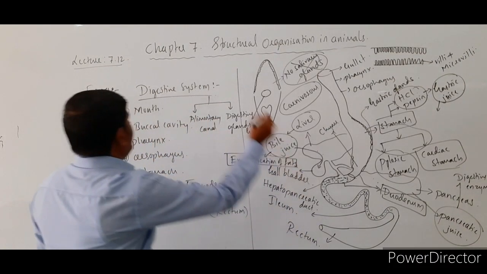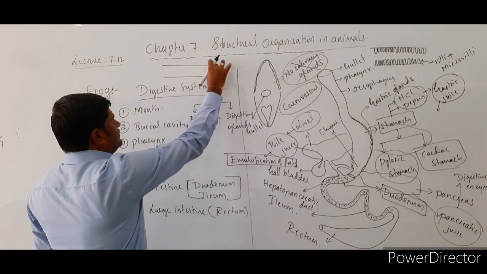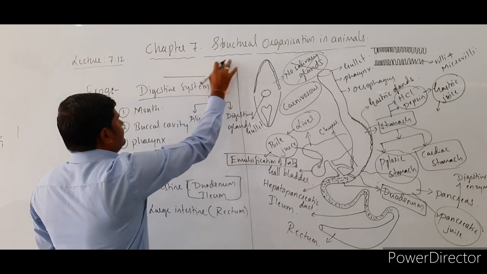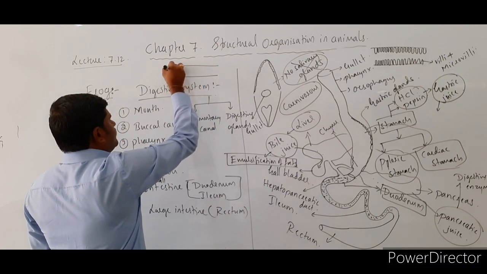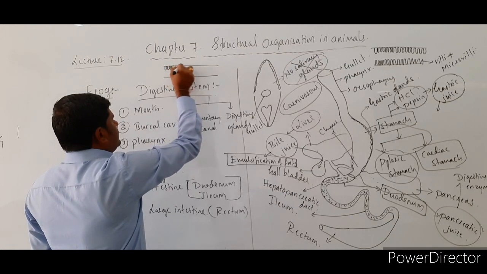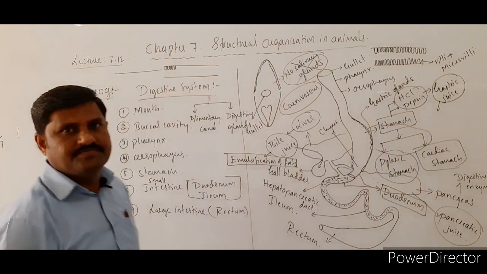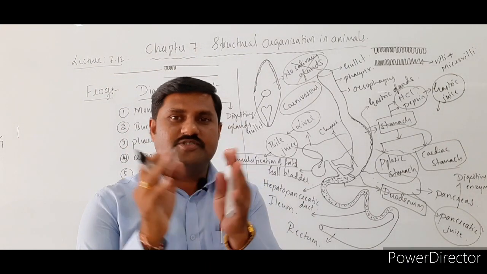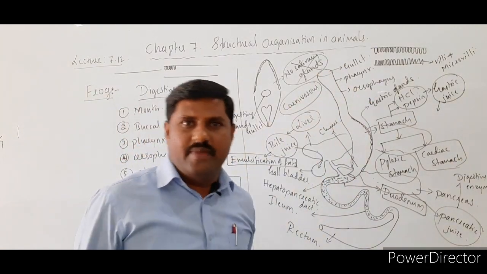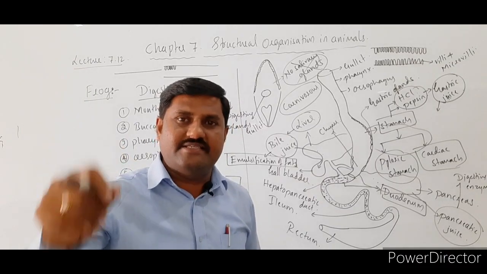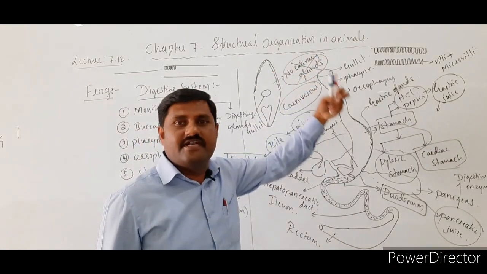See here, if the intestine is like this, then the surface area is this much only. If the intestine has this kind of finger-like projections over here, this increases the surface area. Whenever you stretch that, it becomes this much elongated. So this is how the absorption surface area increases because of the villi as well as microvilli that are present, that make the inner lining of the intestine, which help in the absorption of the digested food.